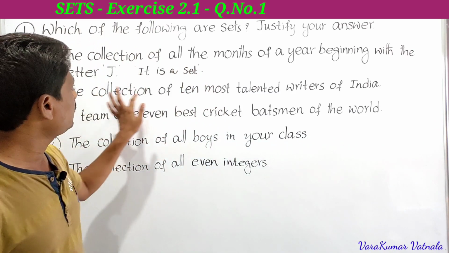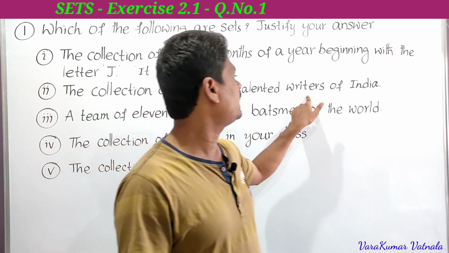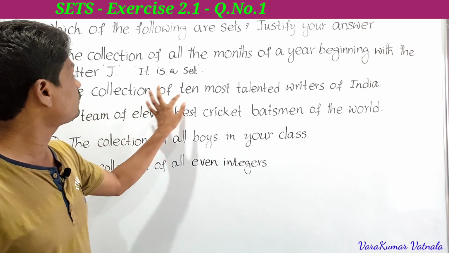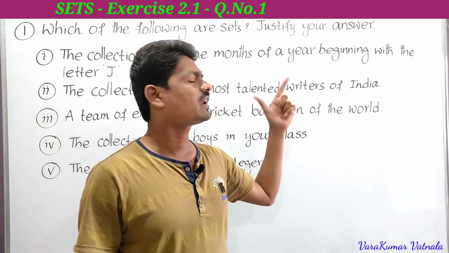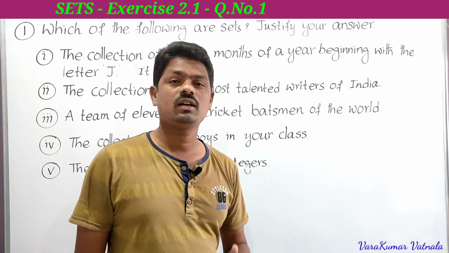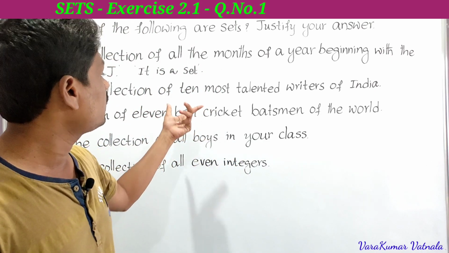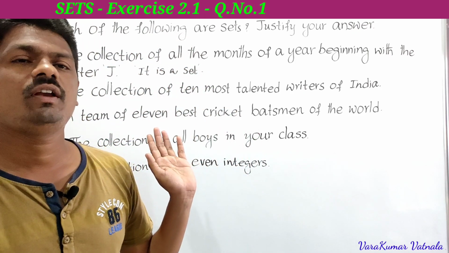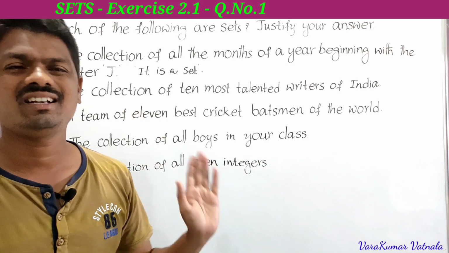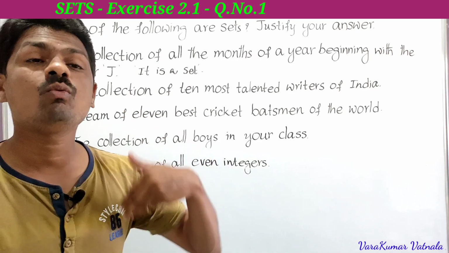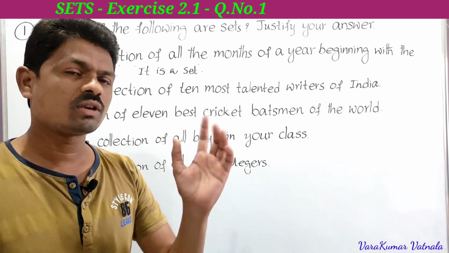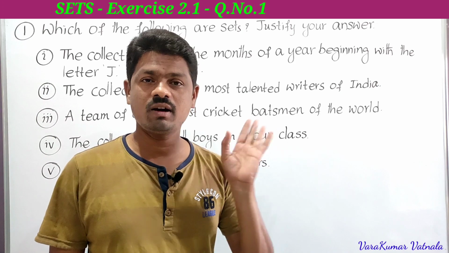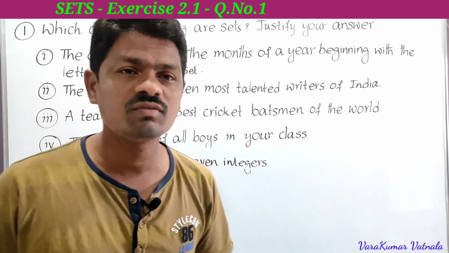The second one: the collection of 10 most talented writers of India. Here we have to say what the elements of the set are. It is not a set, since we can't say who the most talented are. Suppose I name one person, someone will say he is not the most talented, and there will be a controversy in selecting the elements of the set.